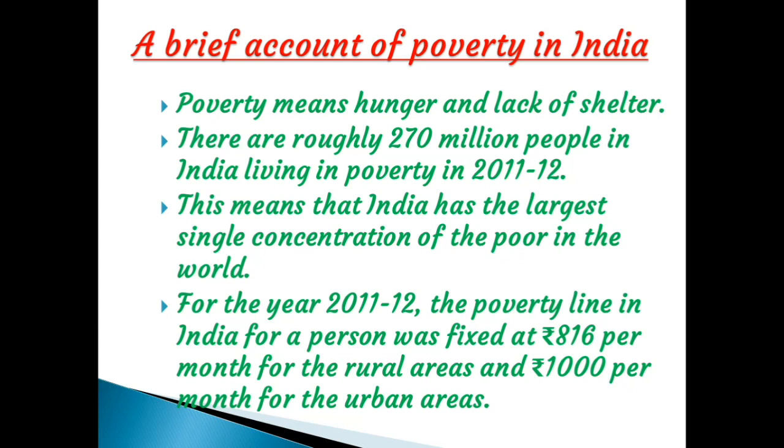For the year 2011-12, the poverty line in India for a person was fixed at rupees 816 per month for a rural area and 1000 rupees per month for the urban areas. Already you know that this is the subsistence level. In the rural area, rupees 816 per month, and in the urban area, 1000 rupees per month.